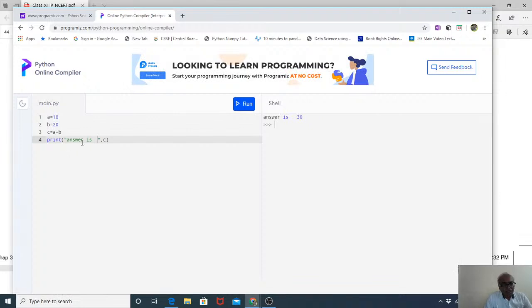So we have written "the answer is". You can write whatever you want to write here. The output text is not a problem. Then we have a comma, which separates this sentence from the variable. So we have understood this much. Now let us move to our theory part.